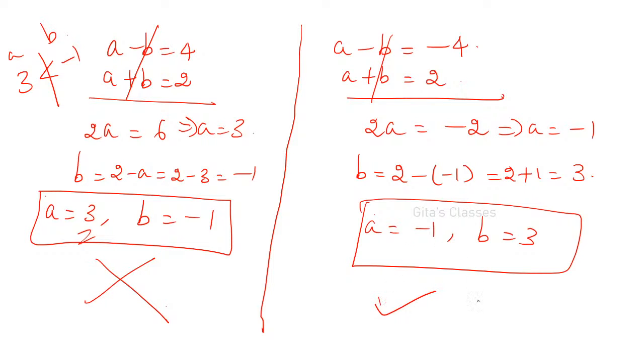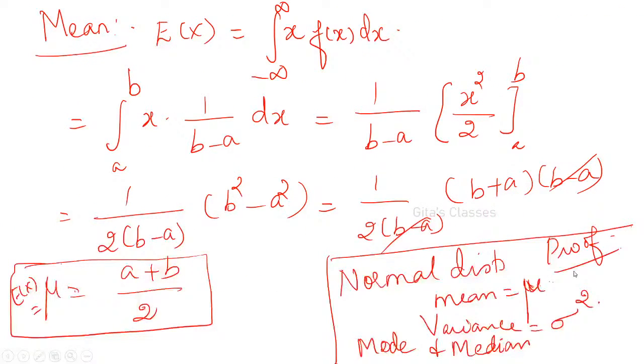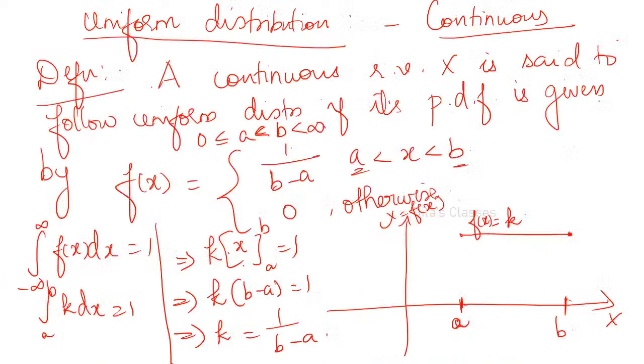This is to be considered: a is equal to -1. Now a is less than b. No, a is not greater than 0. Nowhere it is given as greater than 0. It is a to b only.